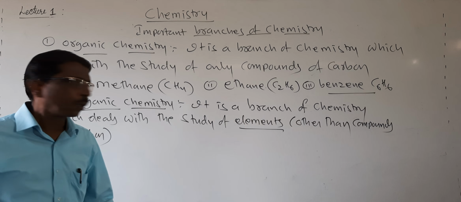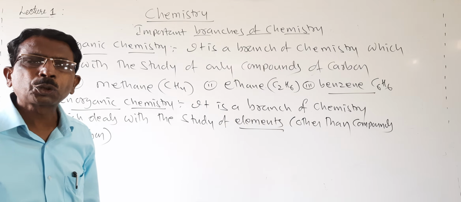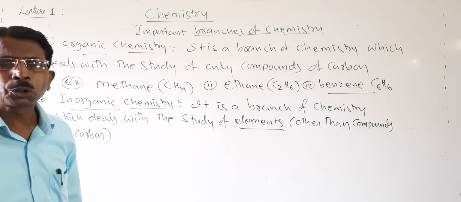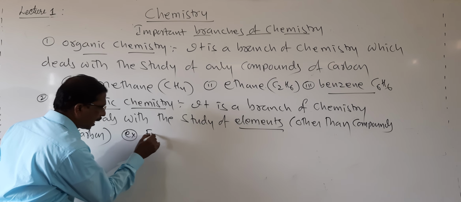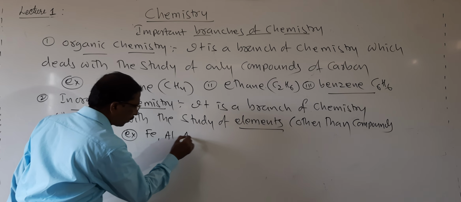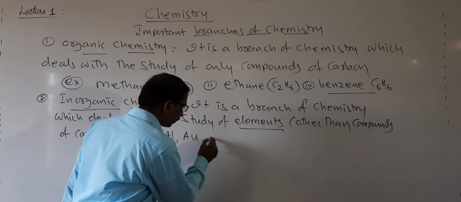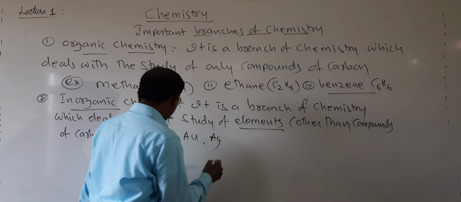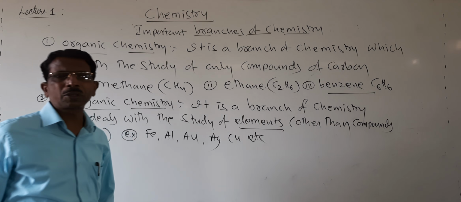Look here, students. It is a branch of chemistry which deals with the study of elements. The best examples are iron, aluminium, gold (gold is very costly), silver, and copper, etc. All these are called elements.